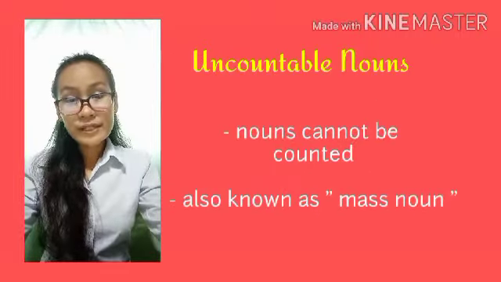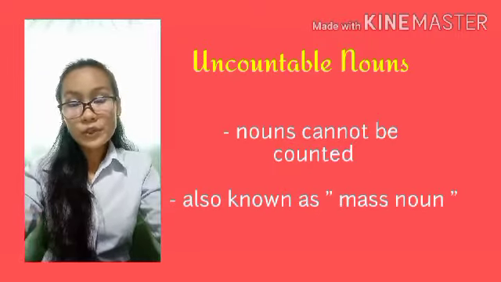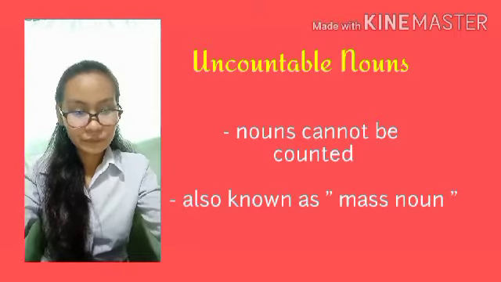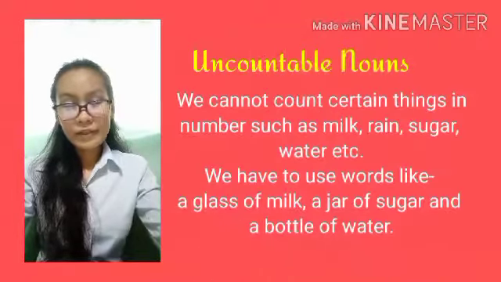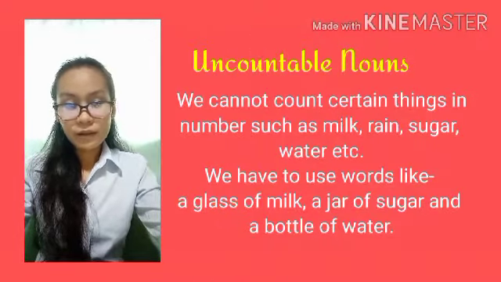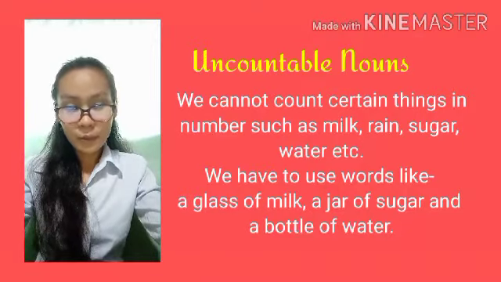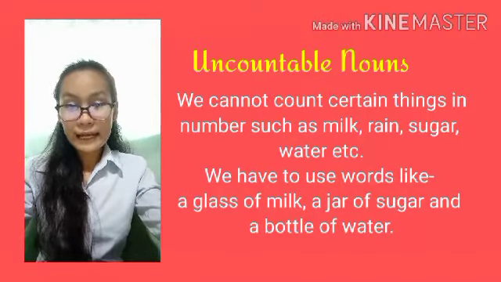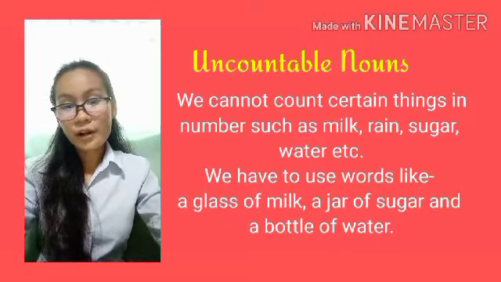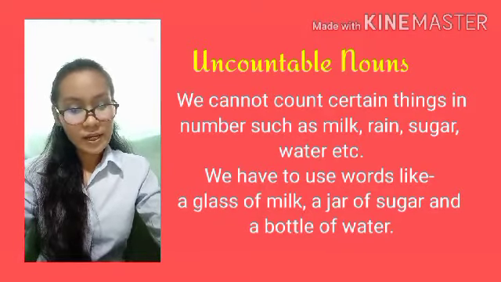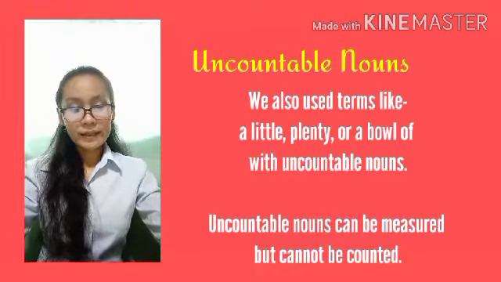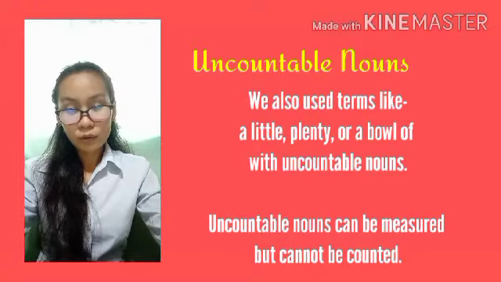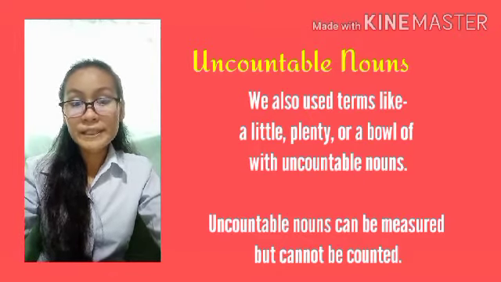Uncountable nouns, nouns that cannot be counted. It is also known as the mass noun. We cannot count certain things in number, such as milk, sugar, water, and so on. We have to use words like a glass of milk, a jar of sugar, a bottle of water. We can also use terms like a little, plenty, or a bowl with uncountable nouns. Uncountable nouns can be measured but cannot be counted.